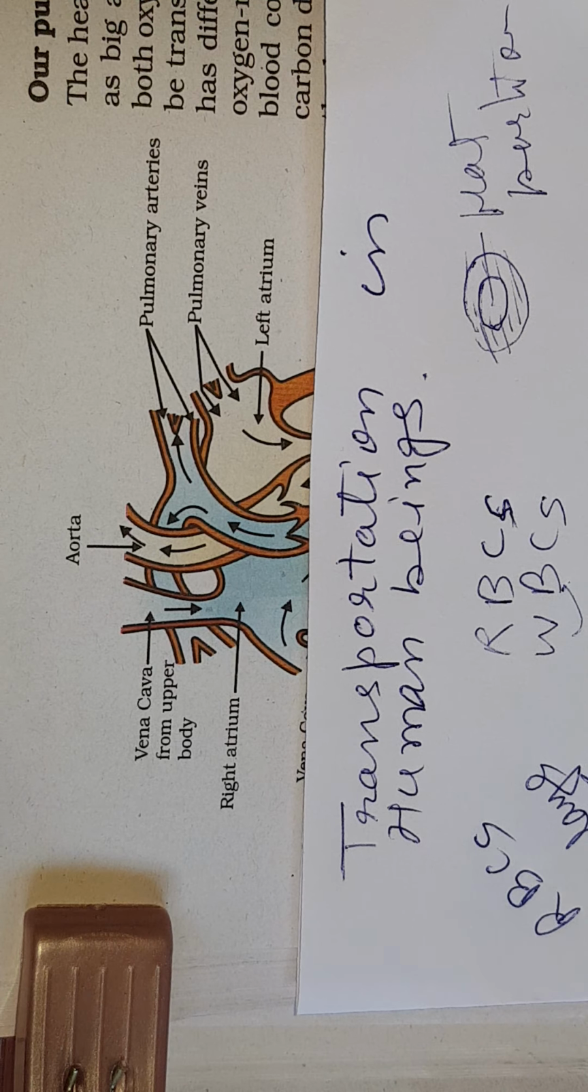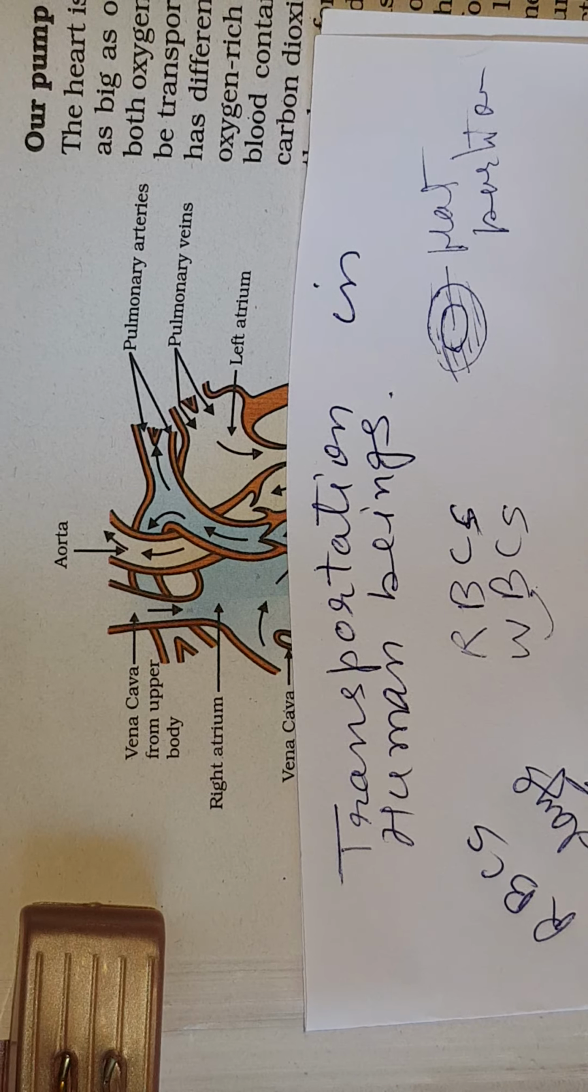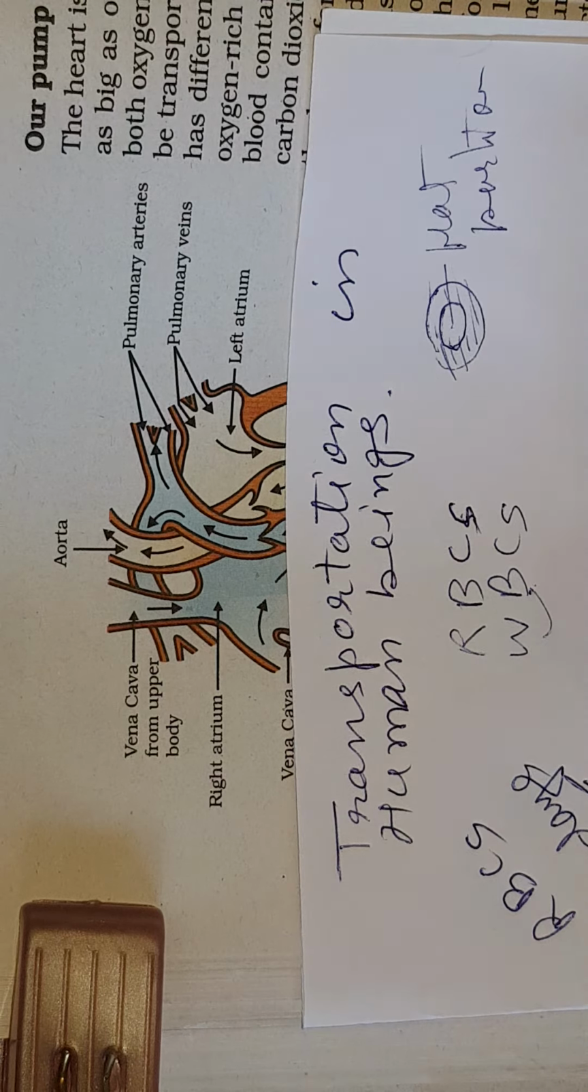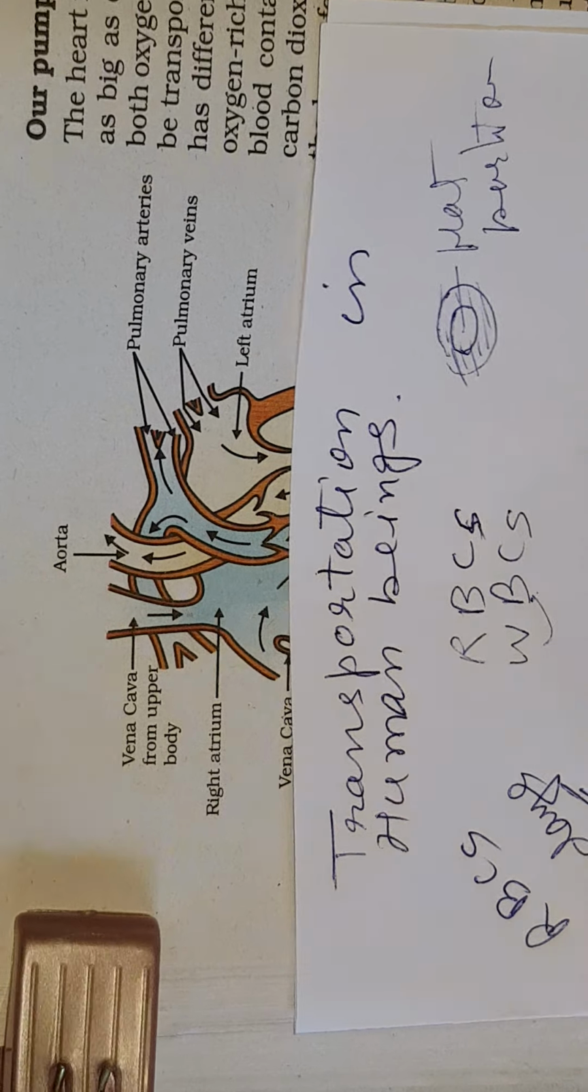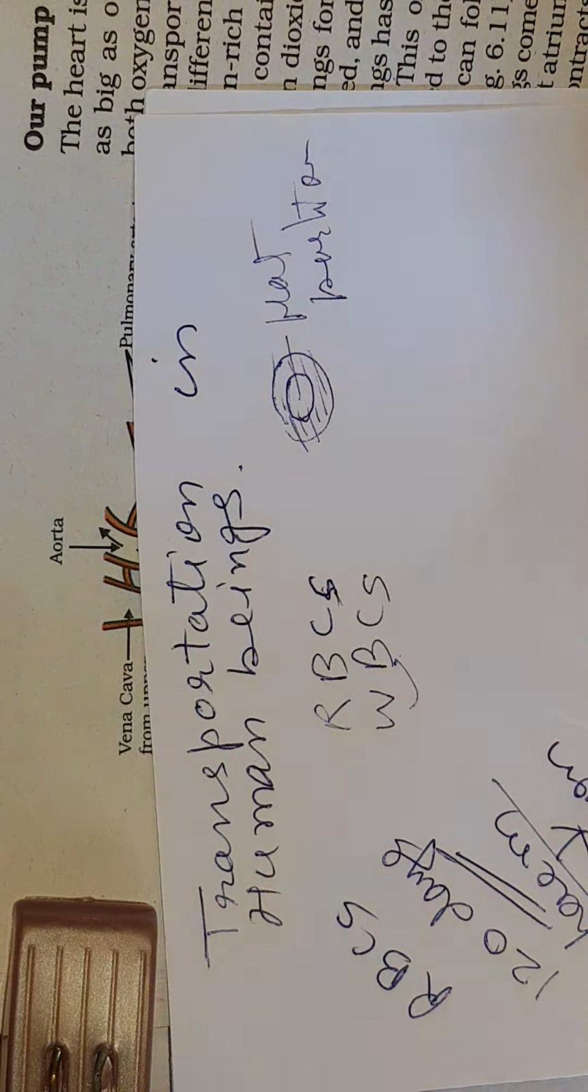Now about the pigment. Hemoglobin is the pigment in the human blood, and in this also, heme, H-A-E-M. Heme is iron. Heme means iron, and globin means the protein part. So actually heme, H-E-M-E, hemoglobin. So this heme means iron.